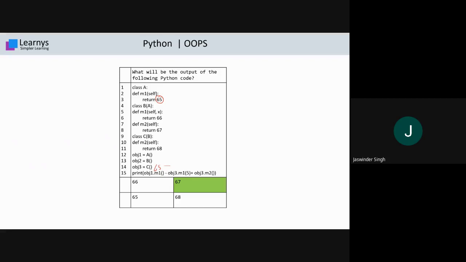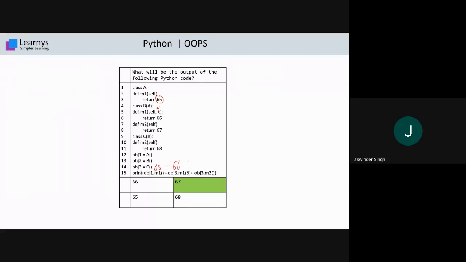Because this follows the inheritance model, the m1 function is not declared in class C, but it is available in B, and C is inherited from B, so it will call that m1 with the parameter 5 here in x. But this parameter is just to confuse the student. We are not going to do any operation with this parameter, but inside this function there is one return, that is 66. So this value is 66.